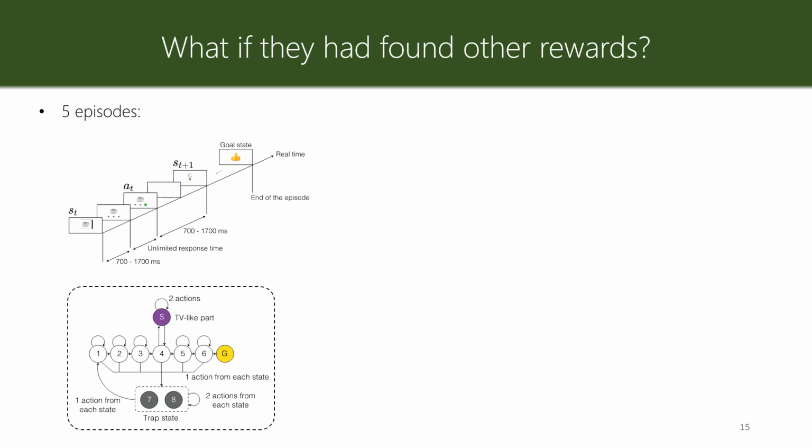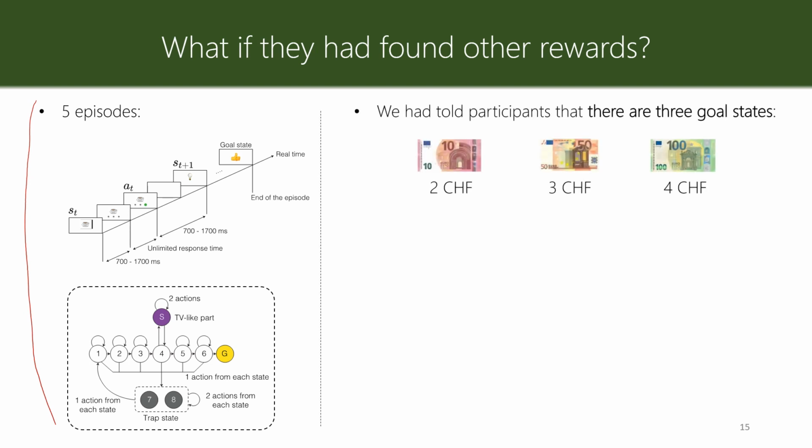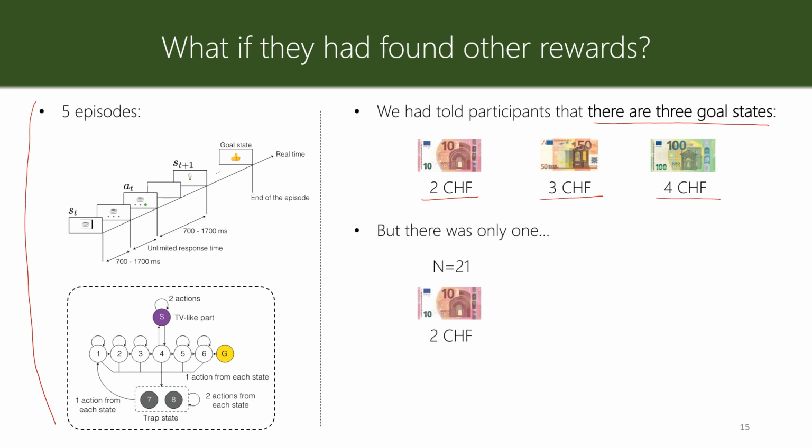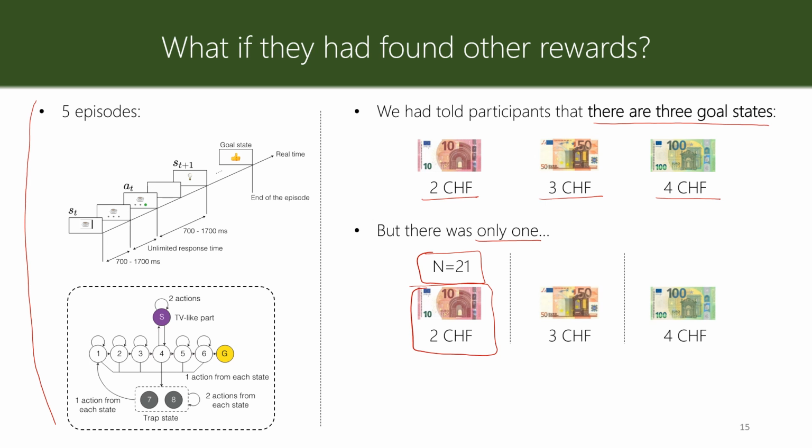Before finishing the lecture, let's discuss the other reward groups. Before, I said that we asked human participants to play for 5 episodes in this environment, and we told them that there are 3 goal states, one with 2 Swiss franc value, one with 3 Swiss franc value, and one with 4 Swiss franc value. And for these 21 participants whose data I have shown so far, there was only 1 goal state with 2 Swiss francs. Actually, we could do the same thing, having only 1 goal state in the environment, but this 1 goal state could be 3 Swiss francs or 4 Swiss francs.